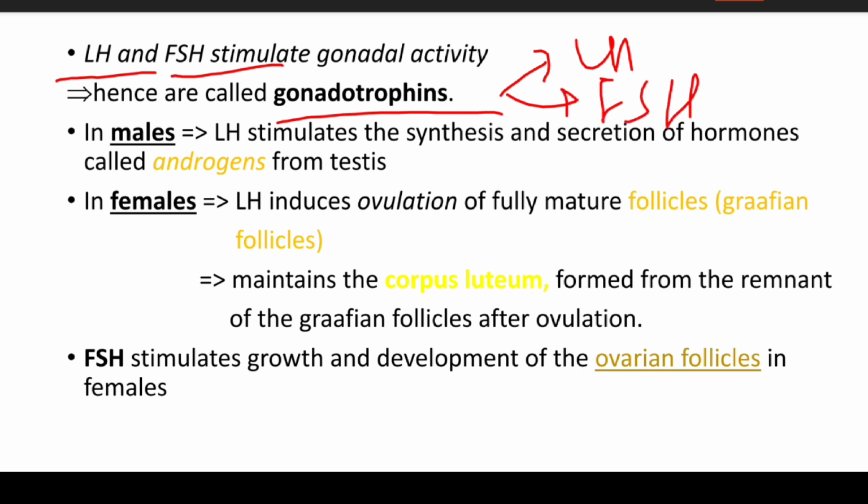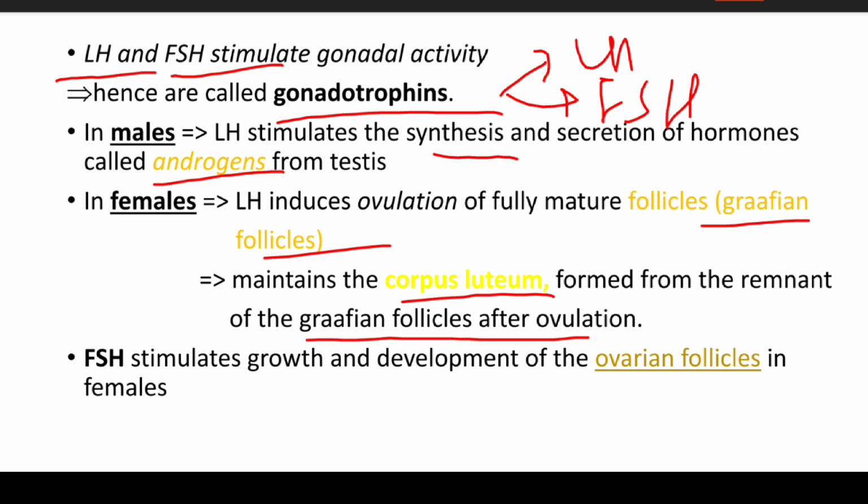In males, luteinizing hormone stimulates the synthesis and secretion of androgens from the testes. In females, luteinizing hormone induces ovulation of the fully mature follicle, the Graafian follicle, and maintains the corpus luteum, which is formed from the remnants of the Graafian follicle after ovulation.